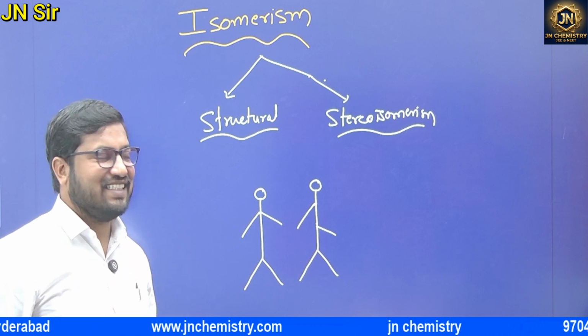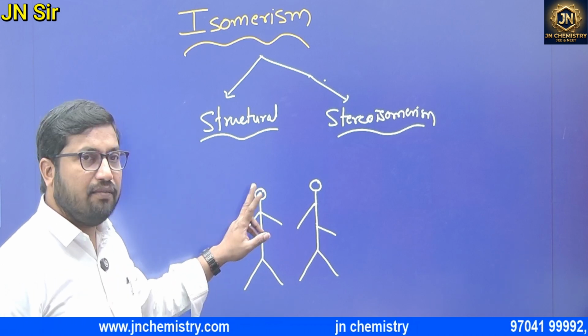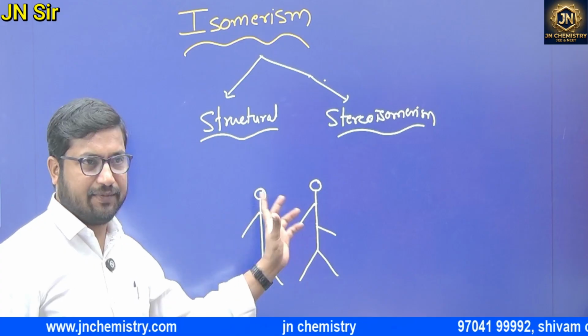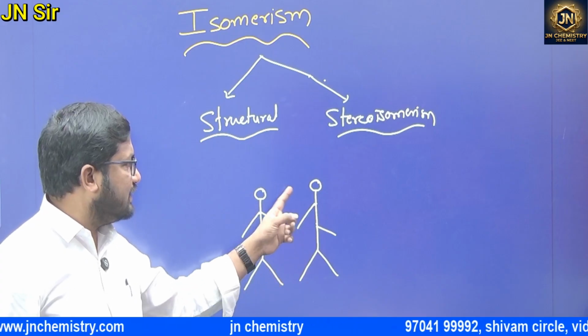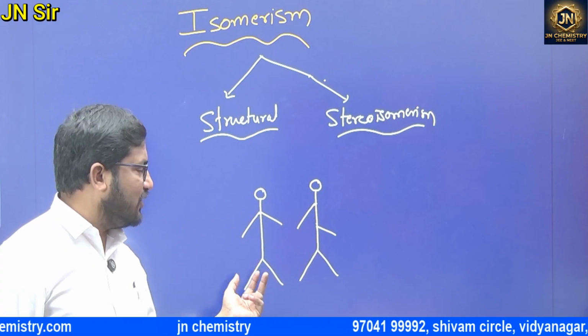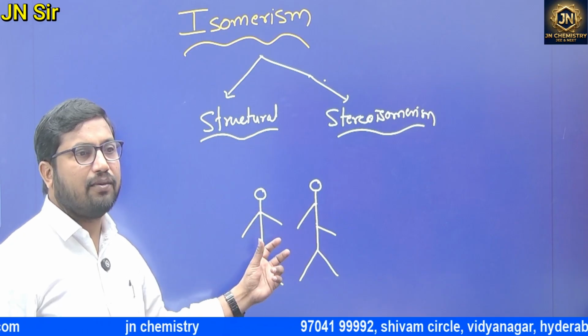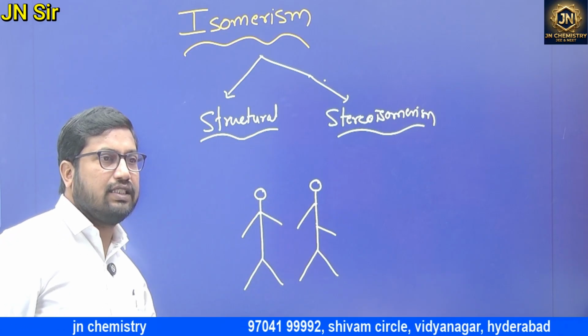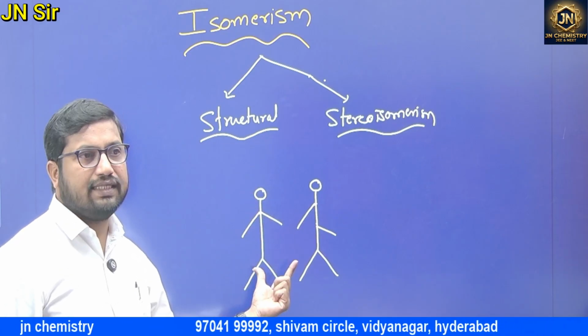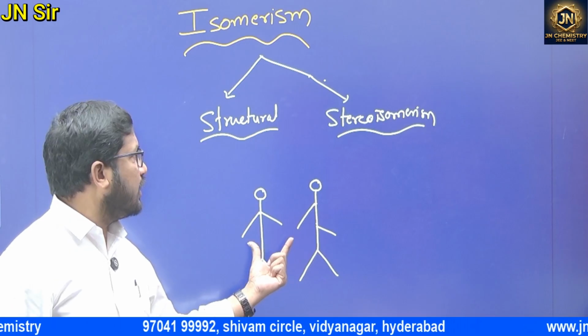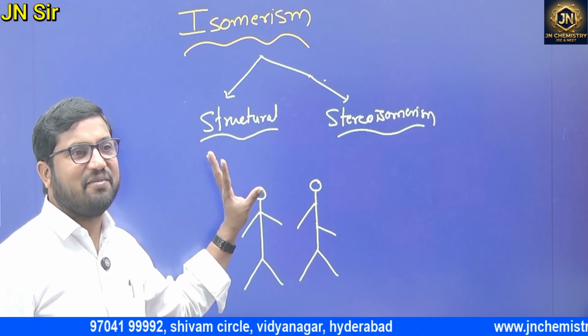Both have the same weight, same head, two hands, two legs and everything. But the problem is the structure. In the structure, it is different. So those are called structural isomerism, simply.